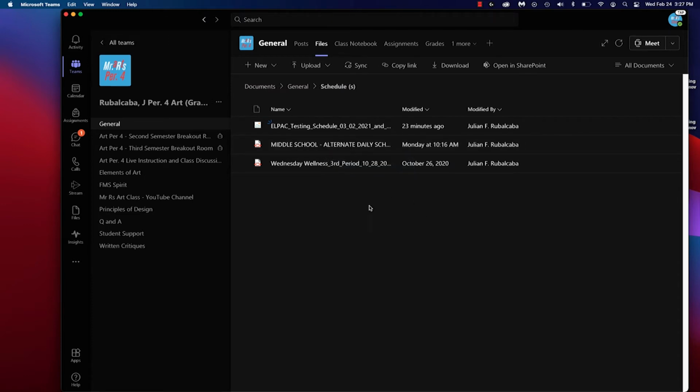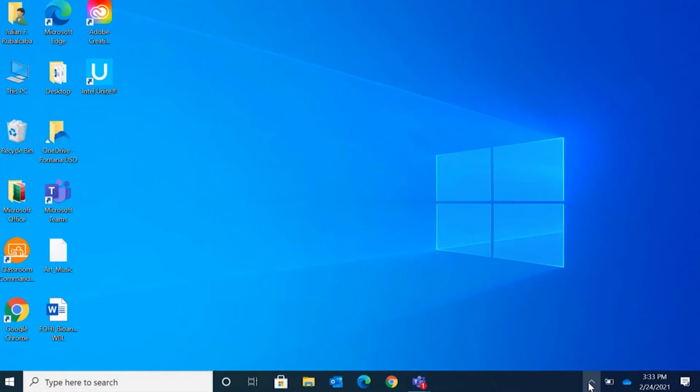I'll give you instructions, directions, and then what we're going to do is that your computers look like this here, right? So again, we'll meet in Teams, but we're going to have to make sure that every single app is closed on our computers. So that means Chrome, that means Edge, that means Teams itself. We're going to have to shut down Teams completely. We're going to have to close it down all the way.